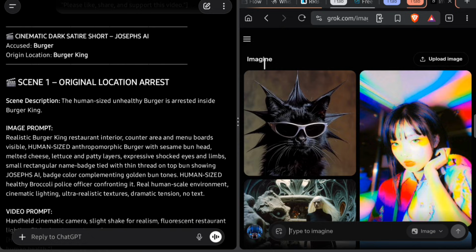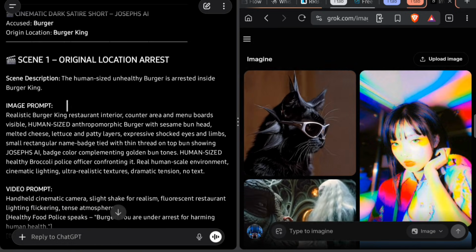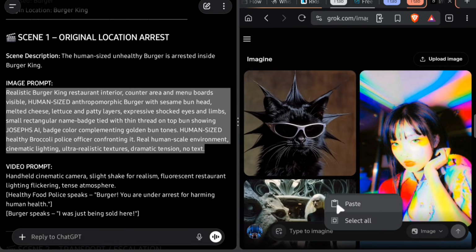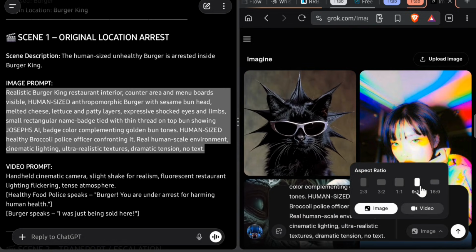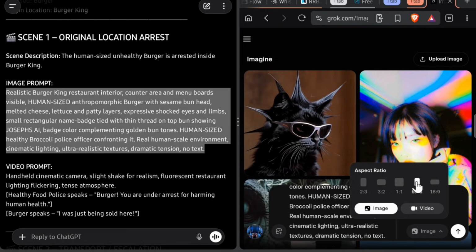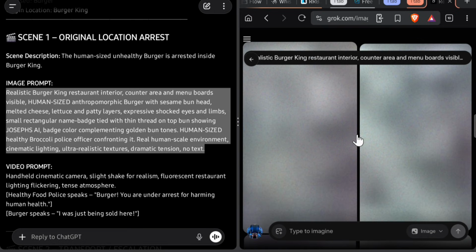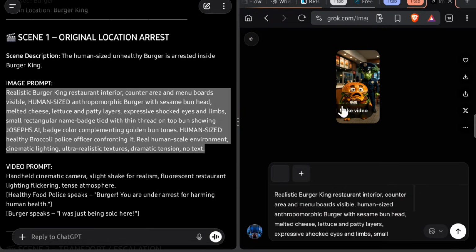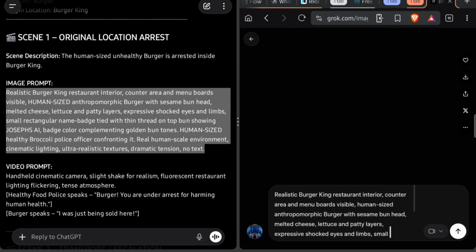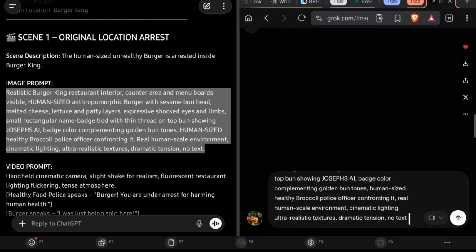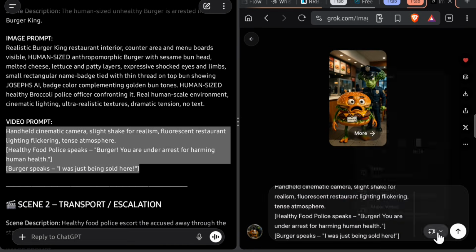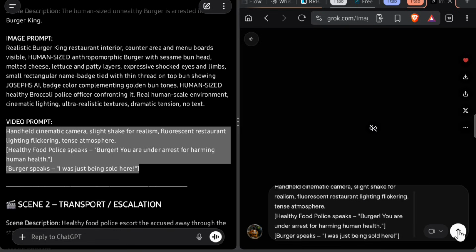To generate the images, we will go to Grok AI. In the Imagine section, copy the scene 1 image prompt from ChatGPT and paste it into the Type to Imagine box. In the image settings, select the 9:16 aspect ratio, then click on Generate. After a short time, your images will be ready. Choose the one you like the most. Once you select the image, click on Make Video. Before generating the video, remove the existing text in the prompt box and paste the video prompt provided by ChatGPT for that same scene. Then, in the video section, select the 9:16 aspect ratio again and click on Generate.